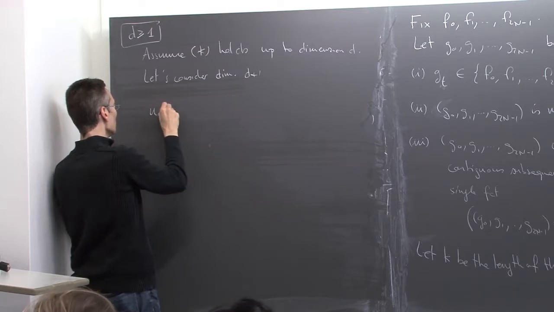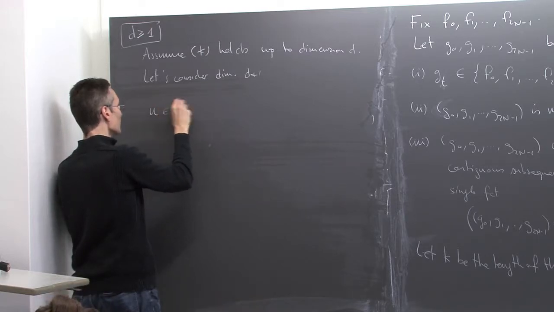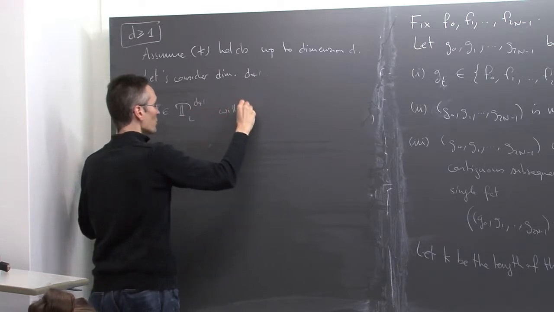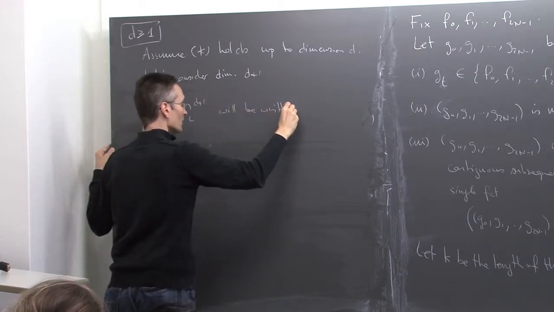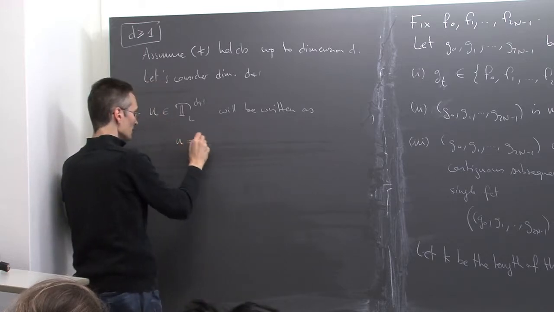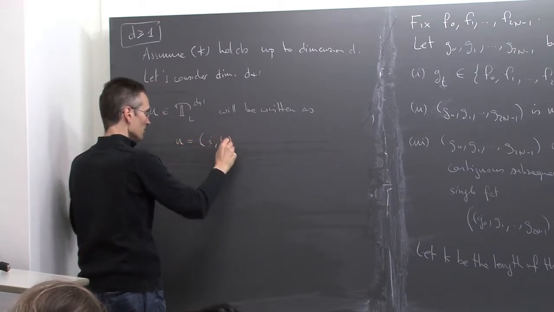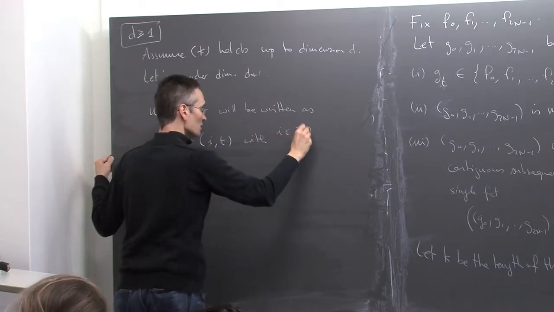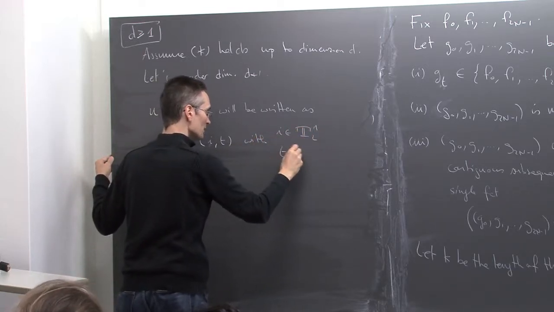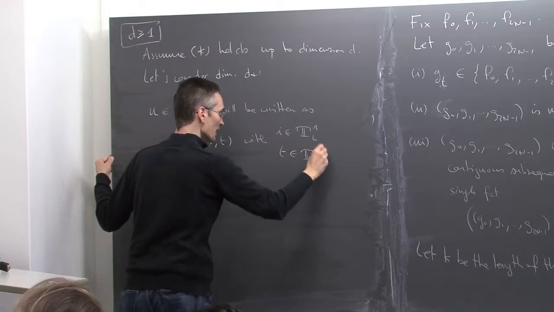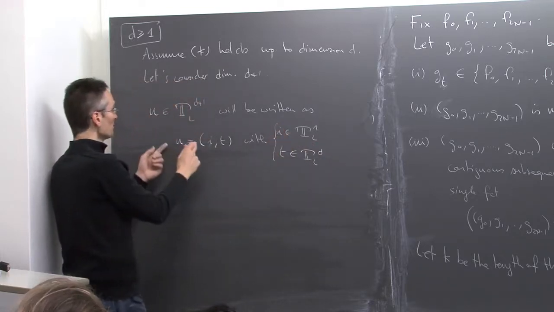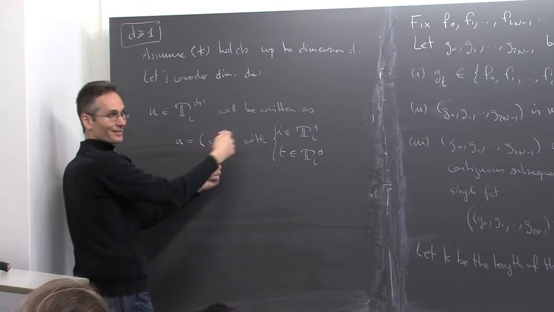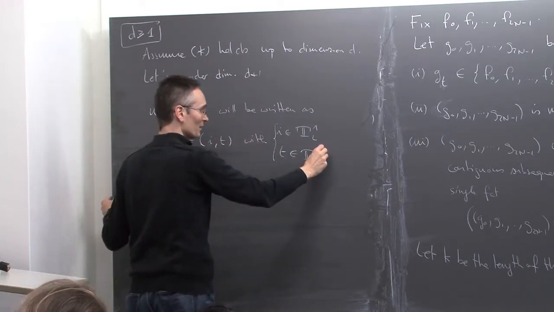So u in T_{d plus 1}^L will be written as u is equal to (i, t) with i which is in T_1^L and t which is in T_d^L. Any point in T_{d plus 1}, I can first give its first coordinate and then the d remaining coordinates. I do it this way.